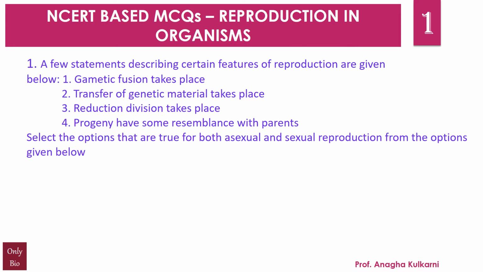Question number 1. A few statements describing certain features of reproduction are given below. First, gametic fusion takes place. Second, transfer of genetic material takes place. Third, reduction division takes place. Fourth, progeny have some resemblance with the parents. Select the options that are true for both asexual and sexual reproduction from the options given below. A. 1 and 2. B. 2 and 3. C. 2 and 4.